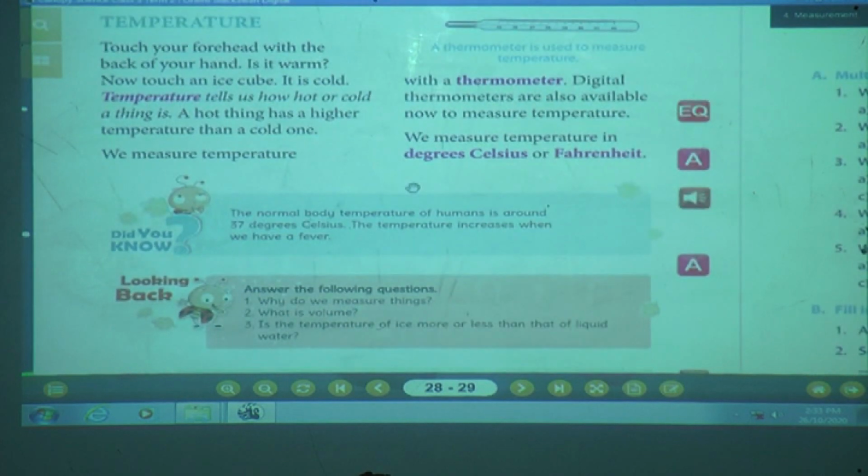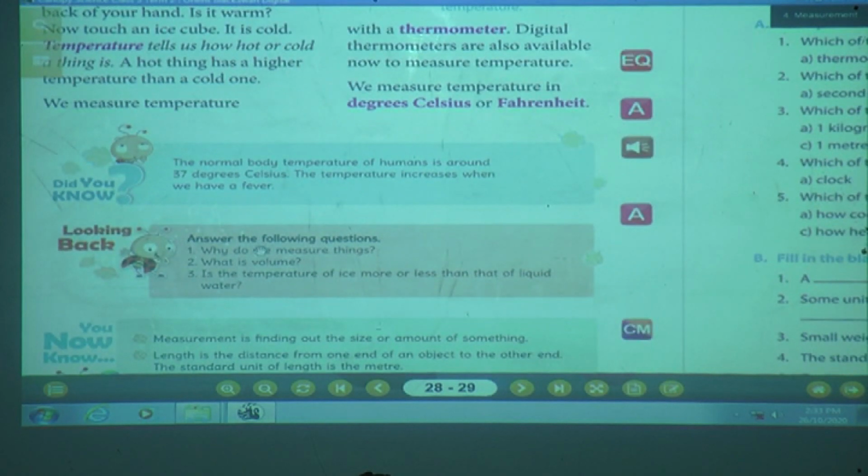Okay, now they have given some questions. We will answer them. What is the first question? Why do we measure things? Yes, just now I asked you the same question. We measure things to find out their size or amount, isn't it? What is volume? Yes, the measure of the space occupied by an object is called volume, isn't it?